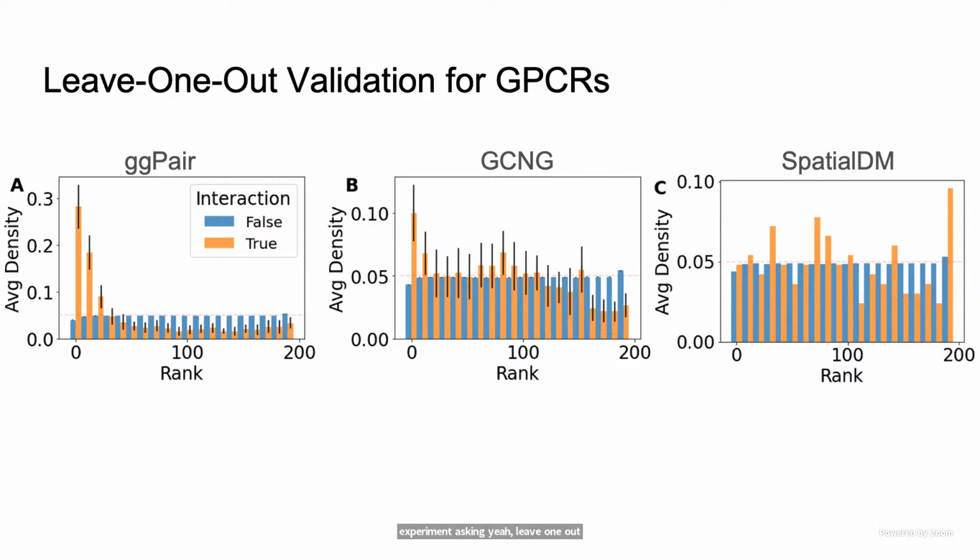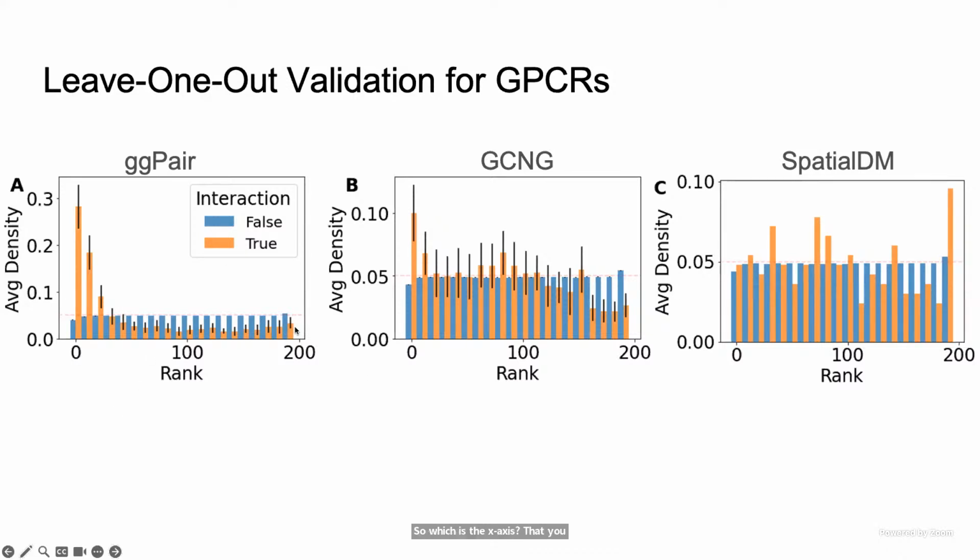So essentially what we're doing here is in each of the leave one out iteration, we extract one single GPCR receptor out as testing. And then we just pair this single receptor gene with all the possible ligands. So this will be our testing set. And then we'll be able to get the predicted probability for each of those pairs. And then we can rank all the ligands based on the predicted probability, which is the x-axis that you can see here.